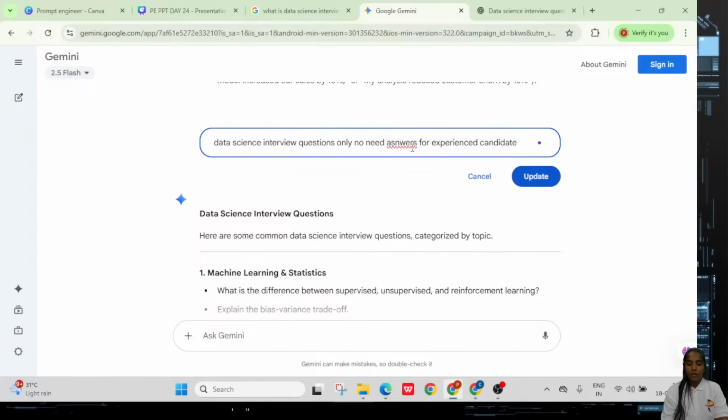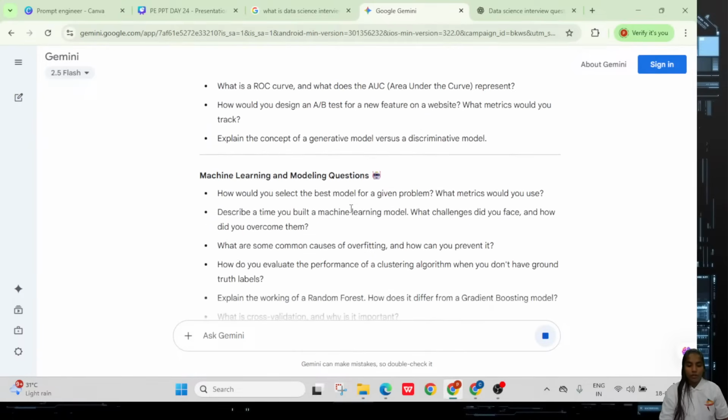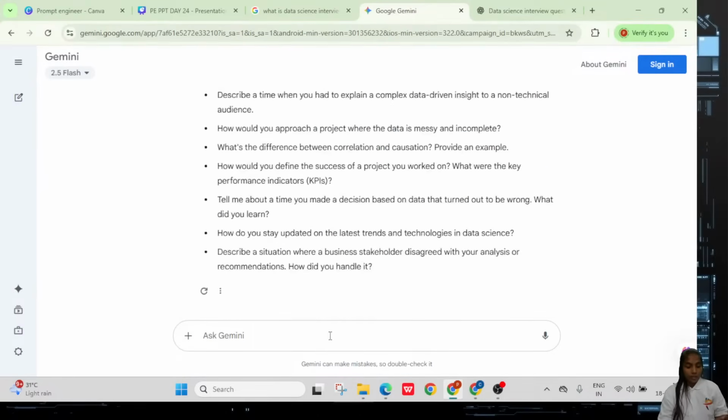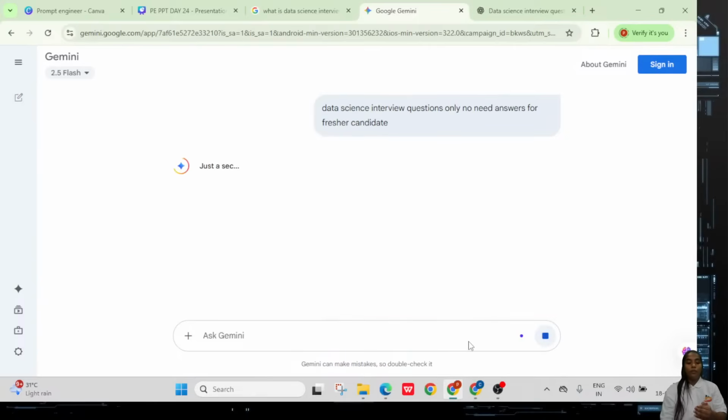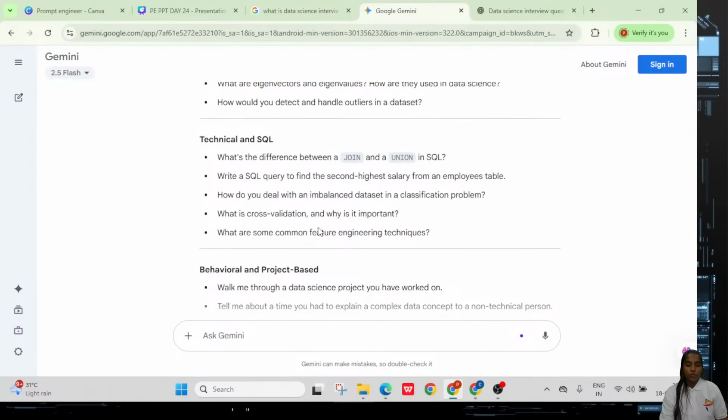So if I am asking the same question, you can just see the technical statistical questions. Here I asked only for questions, right? That's why I am asking the same thing now for a fresher candidate. Why? Because for a fresher candidate it will be very basic compared with the experienced candidate. Now you can see they will ask only the fundamental requirements, not that much in depth.